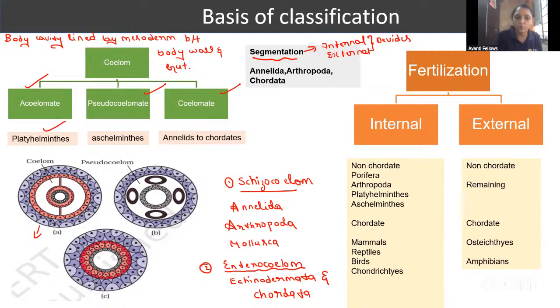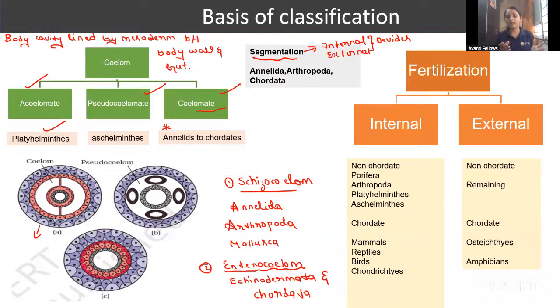Then pseudocoelomate starts in the roundworms, that is in the Aschelminthes, and the coelomate, that is the true coelom. True coelom starts in the Annelida. Remember, true coelom starts in the Annelida. All the chordates have the coelomate. Remember this. Okay, fine. So here you can see the diagram.